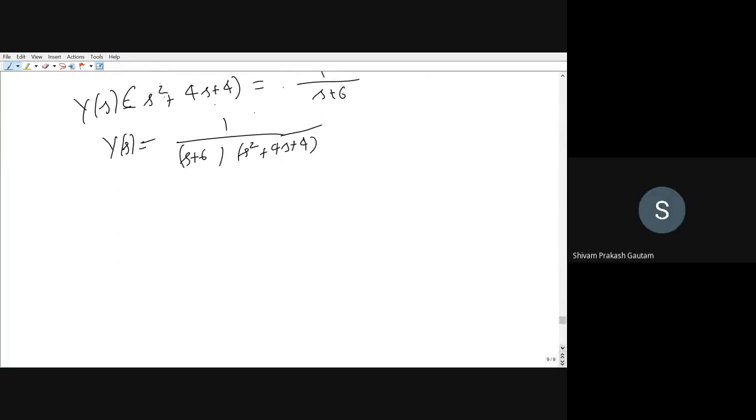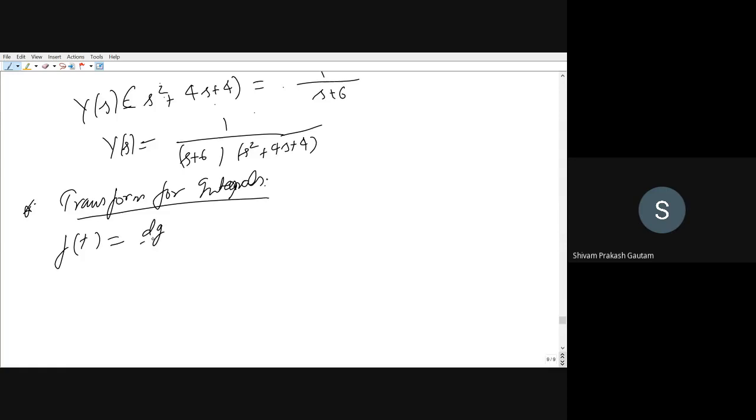So likewise, like we have seen for differentiation, we will see the transform for integrals or integration. What will be the transform of integration? Let us suppose we are having a function f of t and it is given by dg by dt. And if you want to calculate g of t, it will be the integration of f of t. These two equations are the same: f of t is equal to dg by dt and g of t is equal to the integration of f of t.